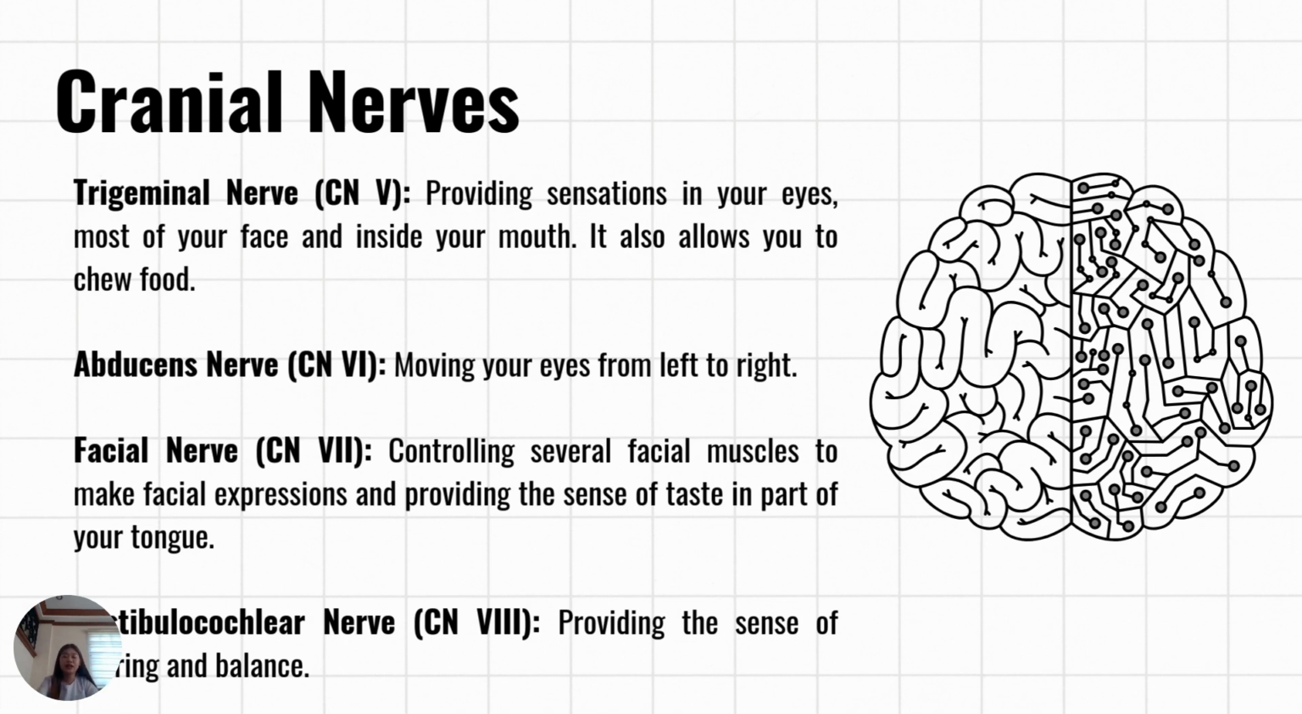Next is vestibulocochlear nerve or CN8, providing the sense of hearing and balance. This nerve emerges from the ventrolateral margin of the brain stem near the junction of the medulla, pons, and cerebellum.